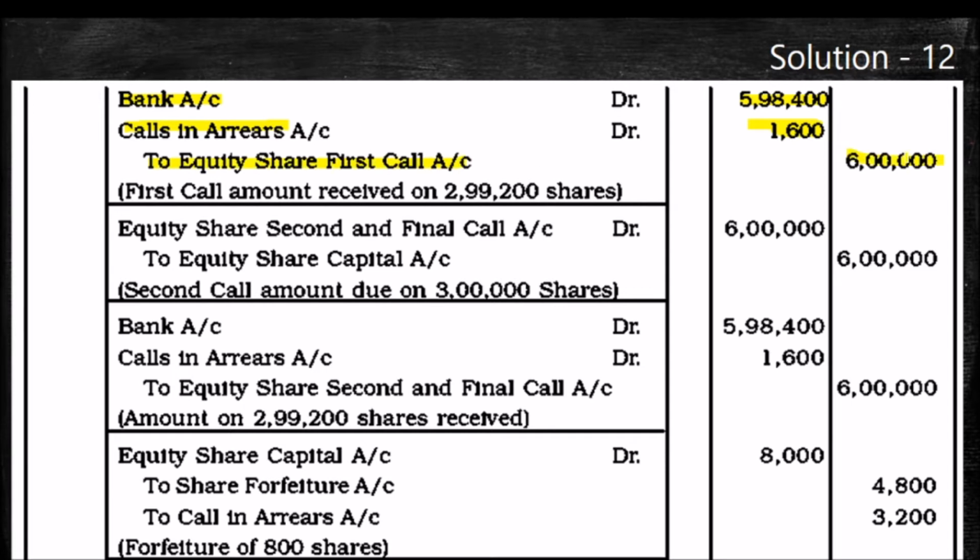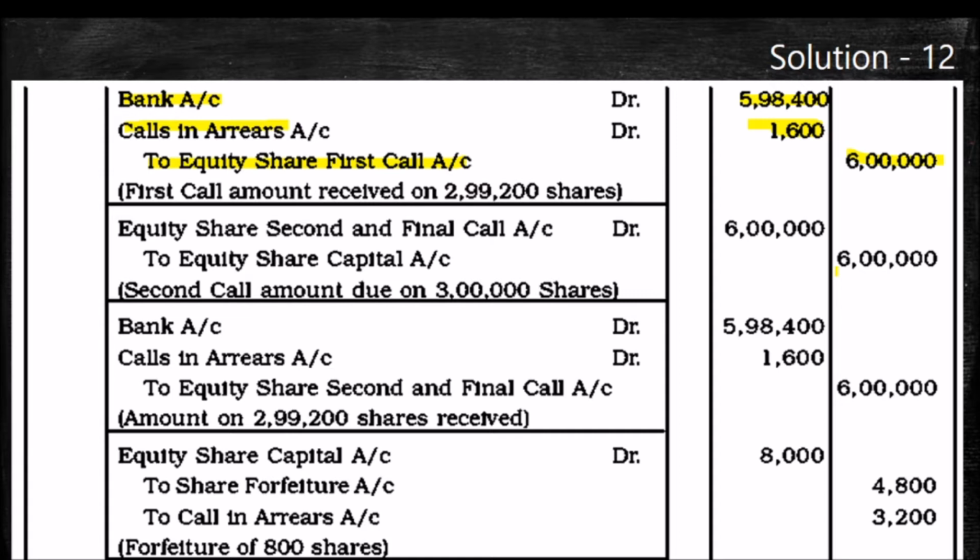So here we have opened the calls in arrear account. What is the arrear amount? 800 shares into 2, so 1,600 calls in arrear. Remaining 5,98,400 will be collected in bank.